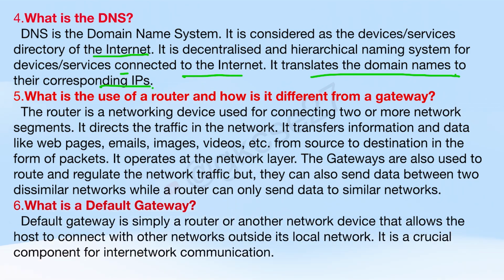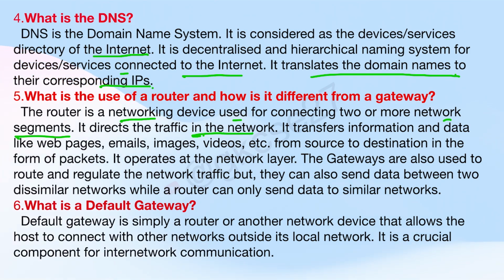Okay. What is the use of router and how is it different from a gateway? See, what is router? A router is a networking device used for connecting two or more network segments. It directs the traffic in the network. So two or more network segments are connected using a router, and it also directs the direction of network where it will go.